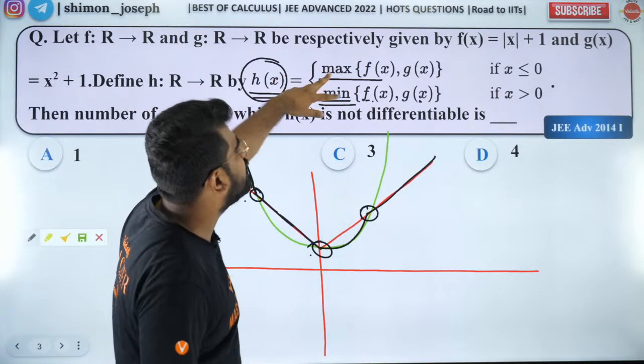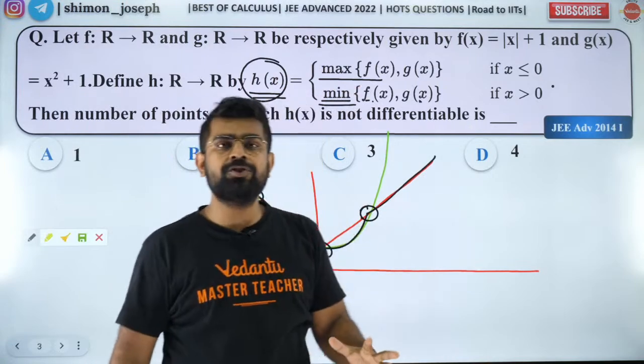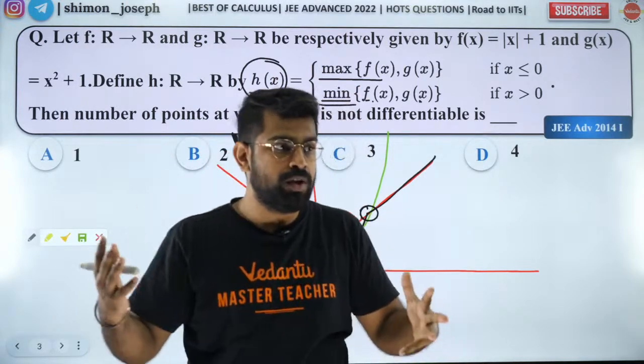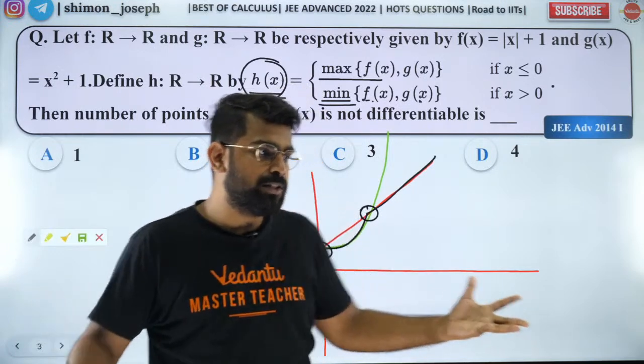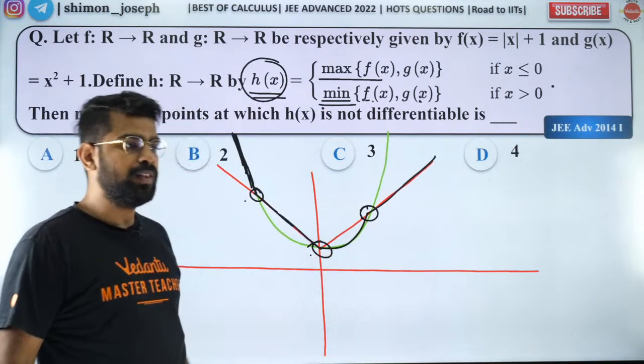And maybe this part you would have got confused. Sir, what is this max and min, sir? Max means you choose the greater of the two. Min means you choose the lower of the two. That's it. So that's exactly what I did.